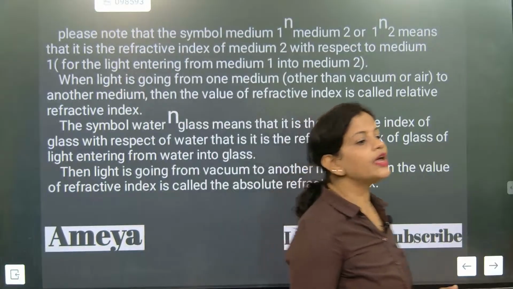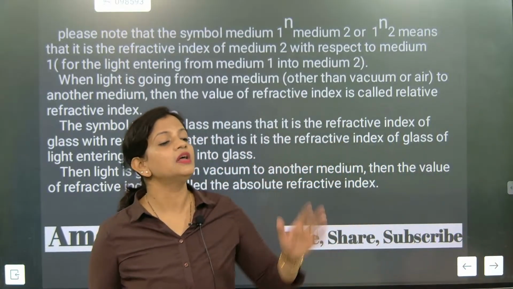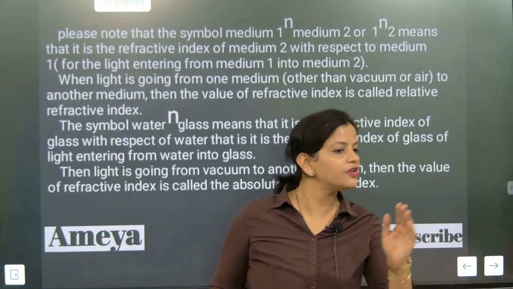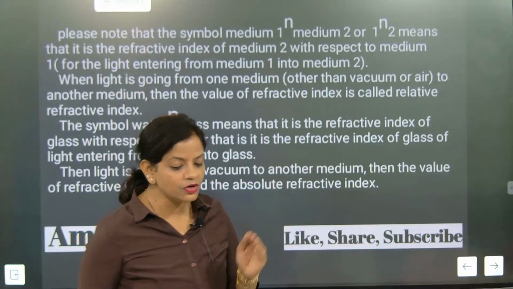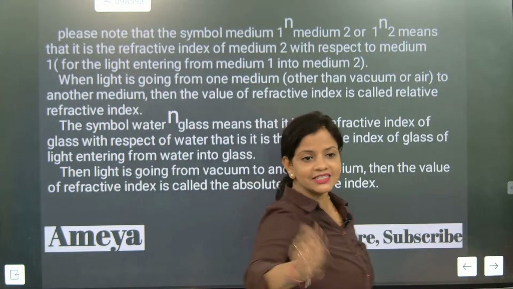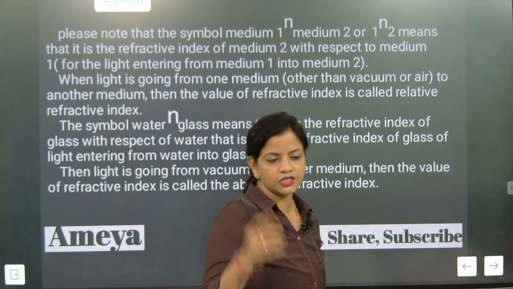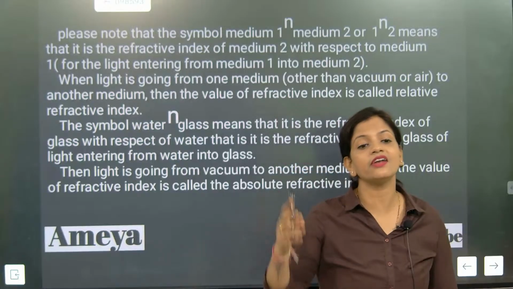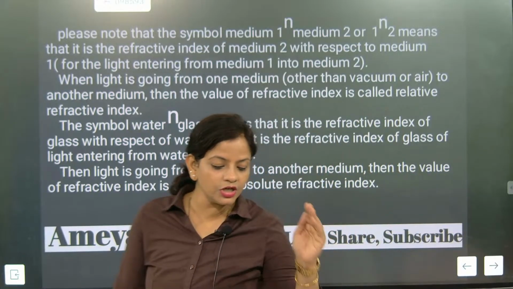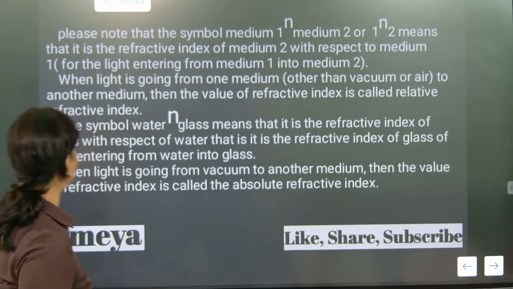Understood? But when we take air as one of the mediums, a fixed medium, then it is called absolute refractive index. In absolute refractive index, air is taken as one of the mediums. But in relative refractive index, two different mediums are taken rather than air. So these are the two different types of refractive index. I hope you have understood.